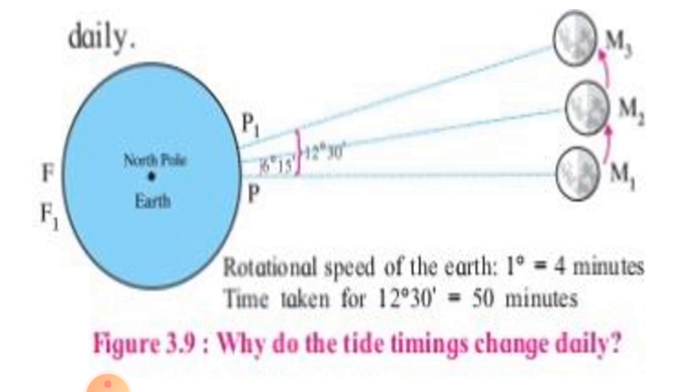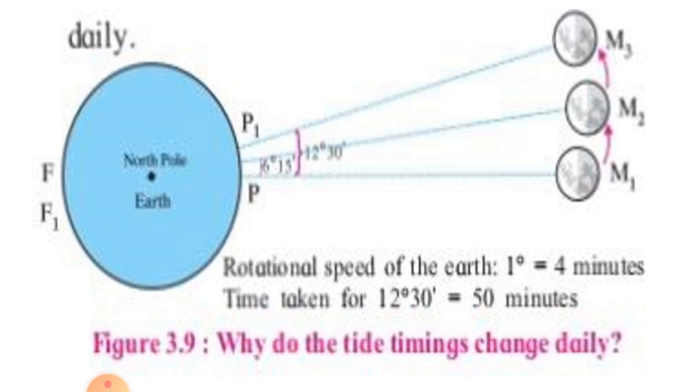My dear students, now with the help of this diagram, we will learn how the timings of the tides change daily. Let us see. The timings of the tides change daily.